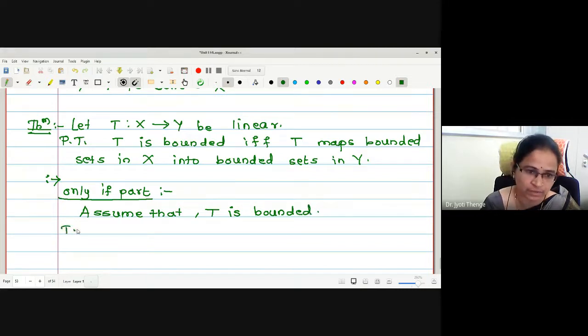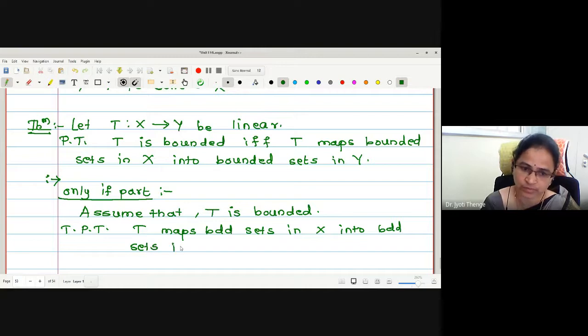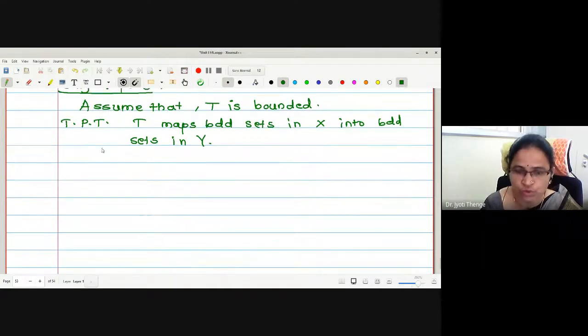To prove that T maps bounded sets, I will write this shortcut BDD for bounded, bounded sets in Y. What I will do is take one bounded set in the domain and prove that the T image of the bounded set is bounded. Before that, I can write the meaning of the definition.